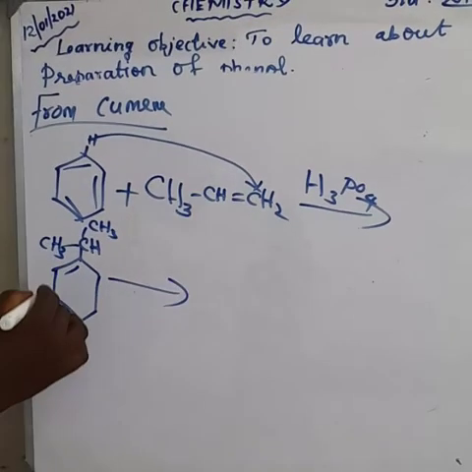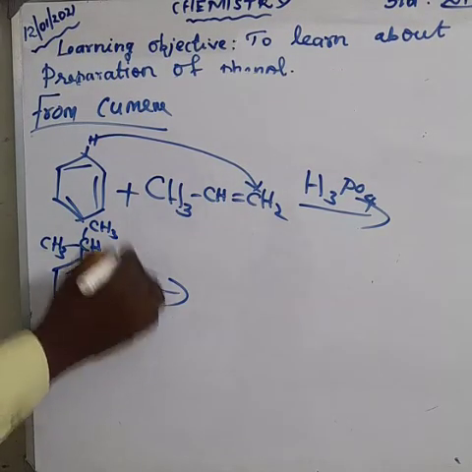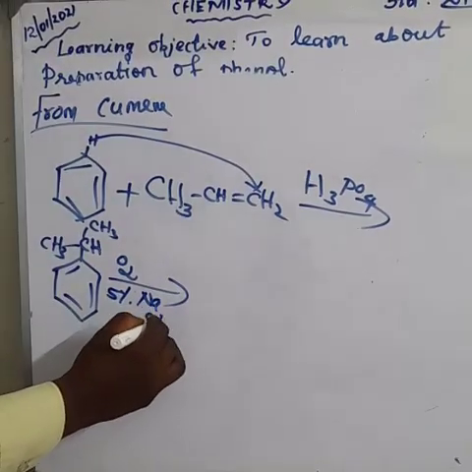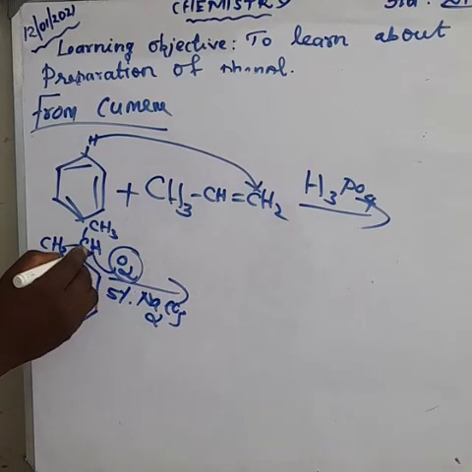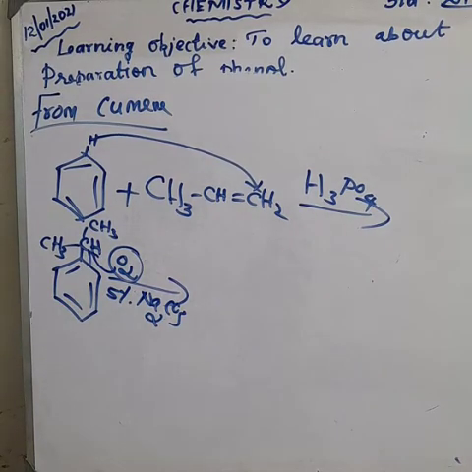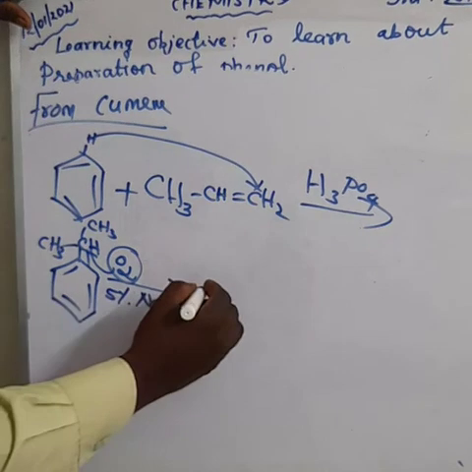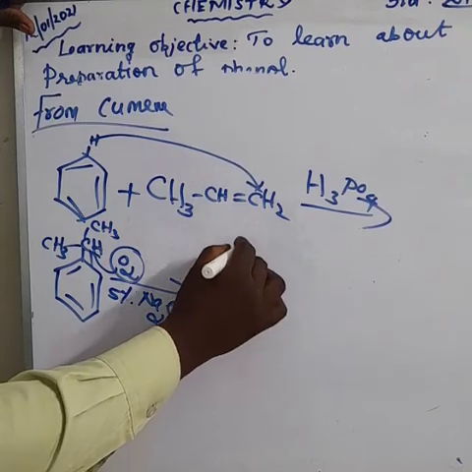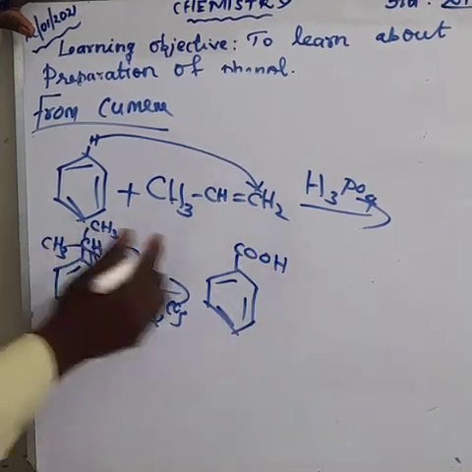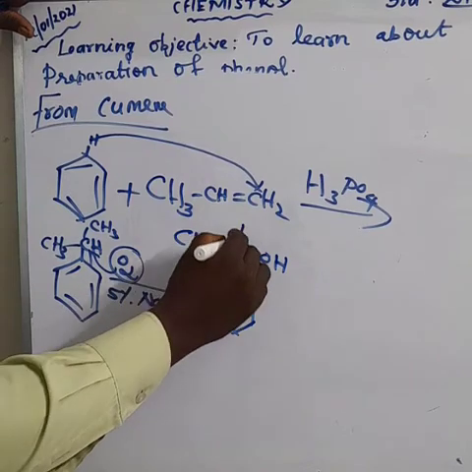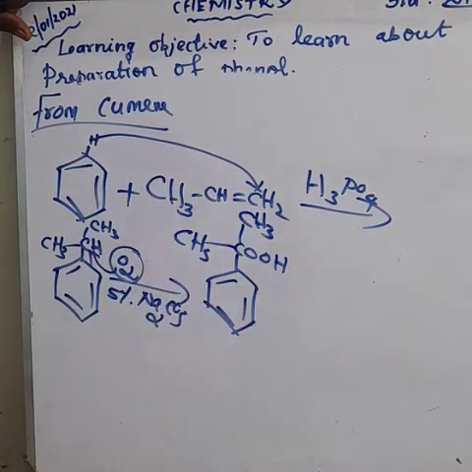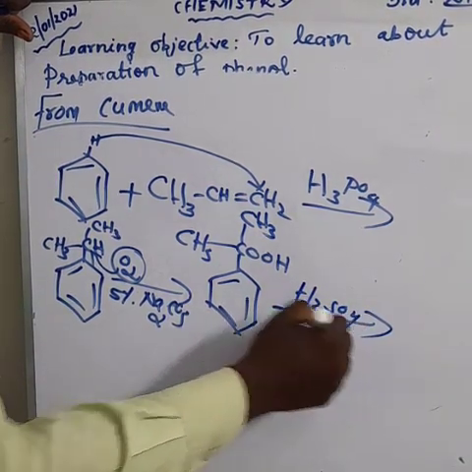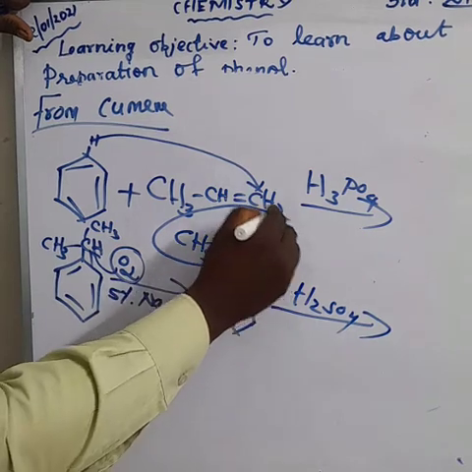It again undergoes oxidation, adding oxygen from air, in the presence of 5% sodium carbonate. The OH is attached in between the carbon and hydrogen, so the CH group is converted into COOH. This is CH3, above also CH3. This is followed by acid hydrolysis, that means adding sulfuric acid. So we get CH3COCH3.